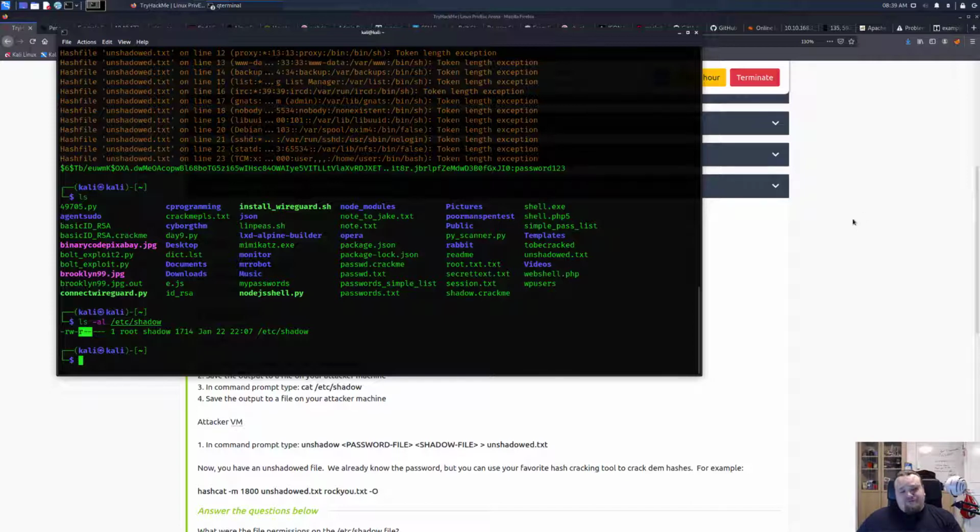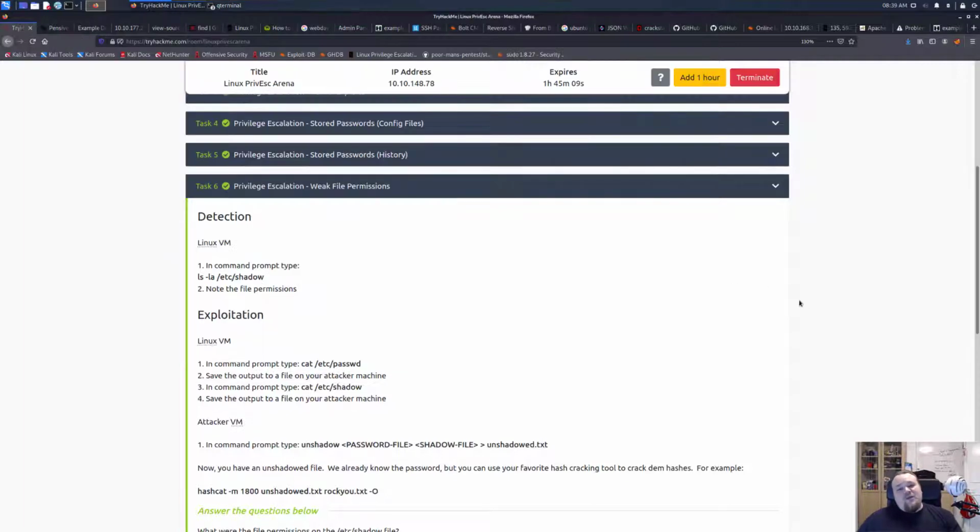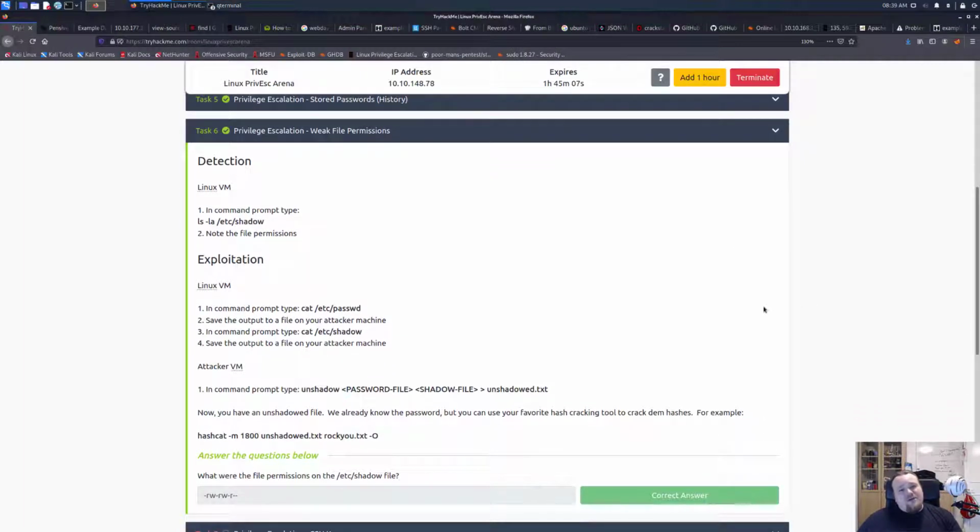But then of course, if you can do a group exploit, and that is another thing, and you can put yourself in the group of shadow, then maybe you can read it. So many things you need to take care of. Deny by default is one really good design principle I would suggest you look at, and also least privilege. And I guess most of it will just be very casual and normal from there.